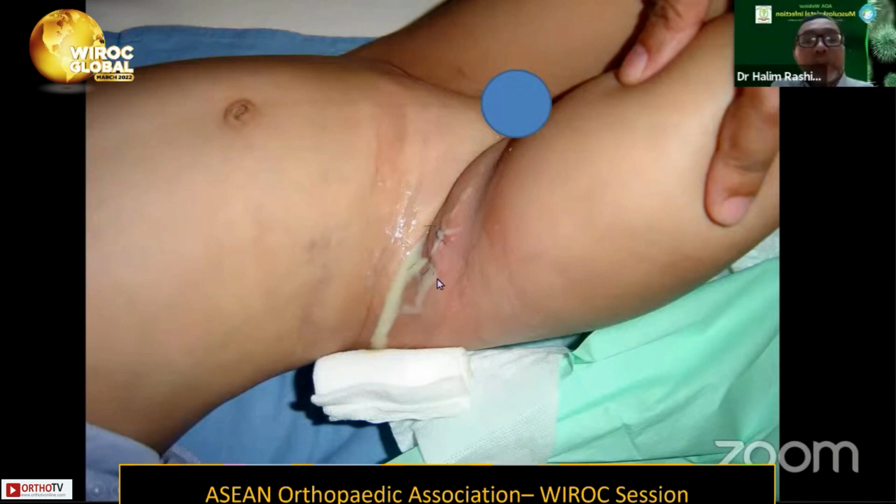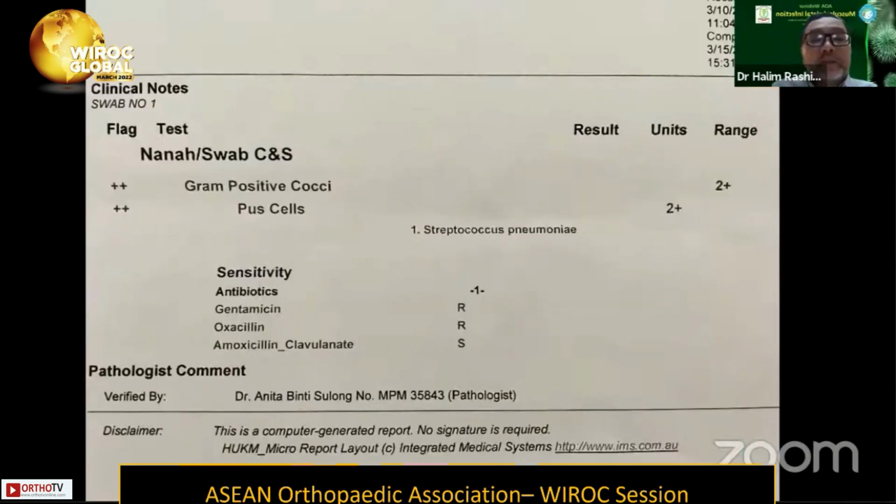And if you notice, the color of the pus coming out from the affected joint here is not so yellowish. I think that gives us an indication that we might not be dealing with the typical Staphylococcus aureus, where the pus is usually quite golden yellow in color, right? And true enough, when we sent it for culture and sensitivity, the organism we got is Streptococcus pneumoniae, which is sensitive to amoxicillin clavulanate and resistant to cloxacillin, right?